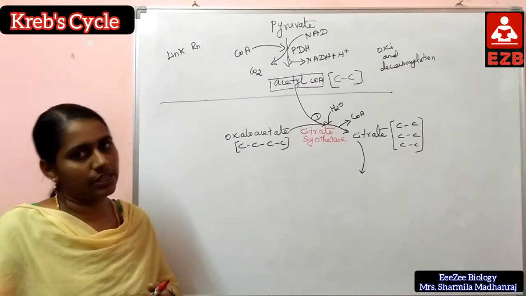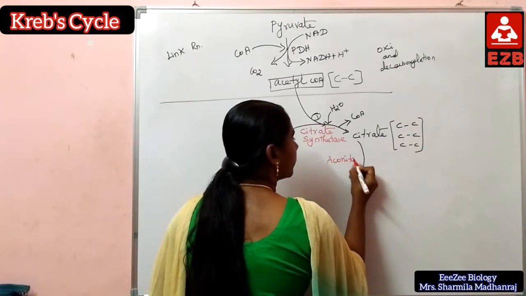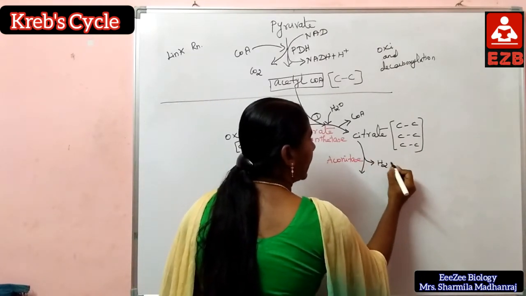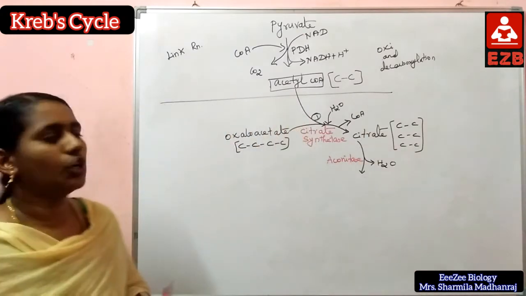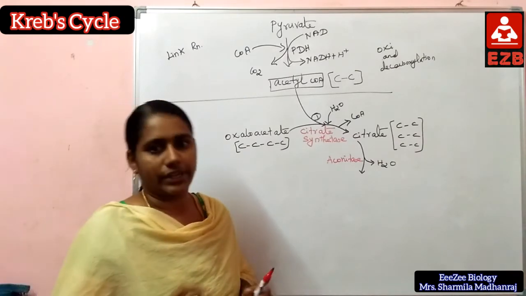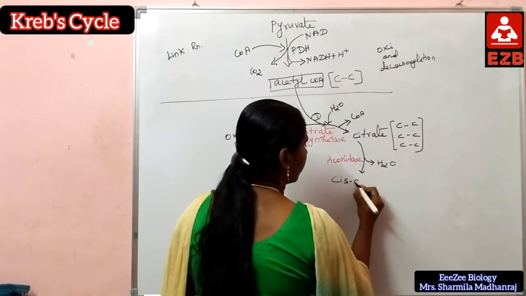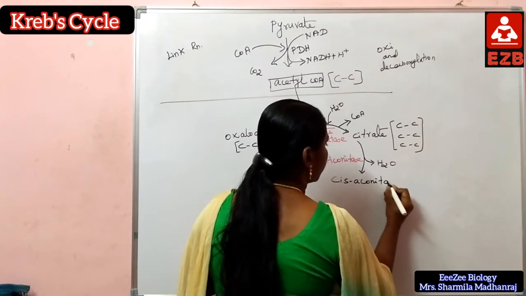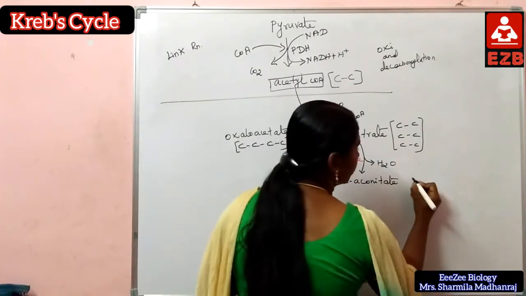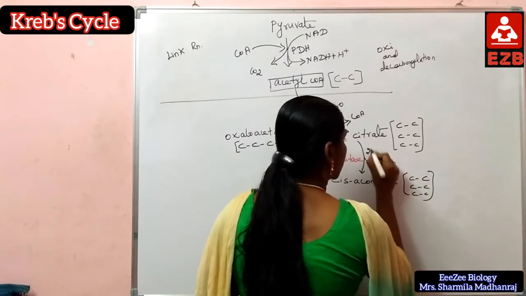Here dehydration takes place, so water molecules are removed with the help of aconitase, and the product is cis-aconitate. Cis-aconitate also has 6 carbons.